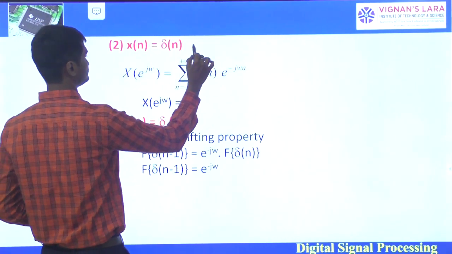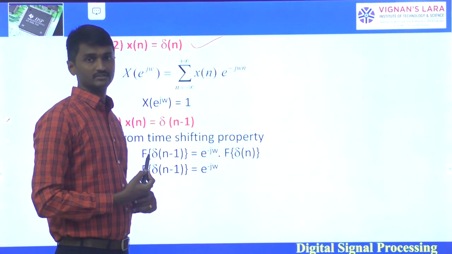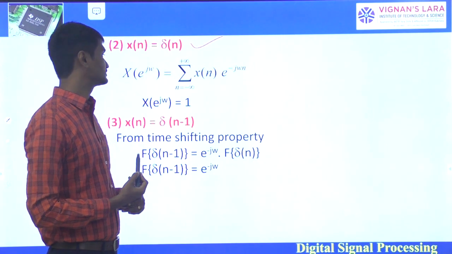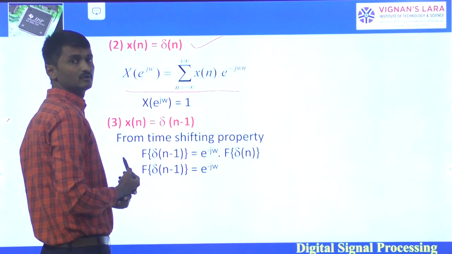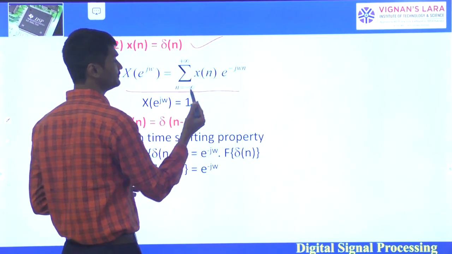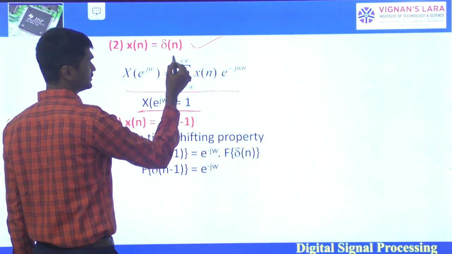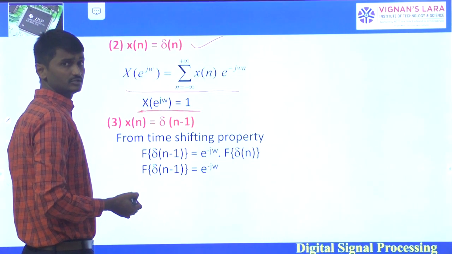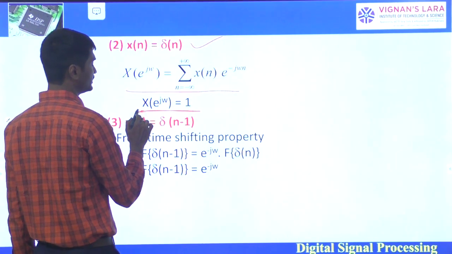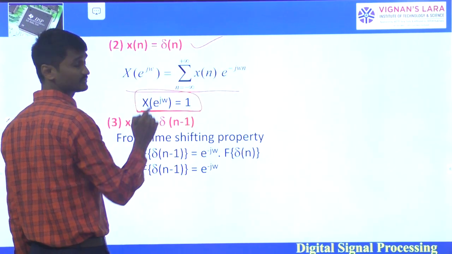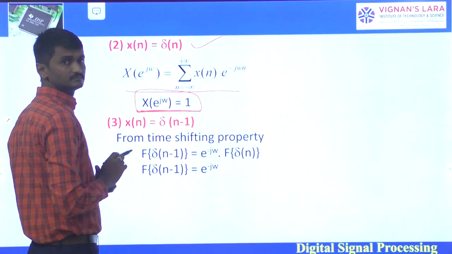Next one is the Fourier transform for the impulse function. We know that the Fourier transform for x of n is X of e power j omega equal to sigma n equals minus infinity to infinity x of n e power minus j omega n. The impulse function is only defined at n equals 0, and there its value is 1. So the Fourier transform of the unit impulse function is 1.